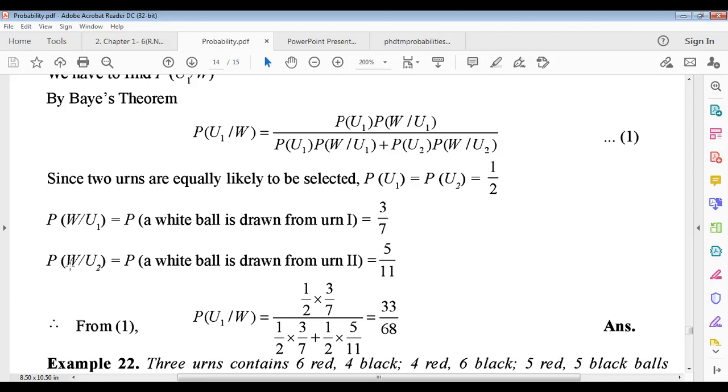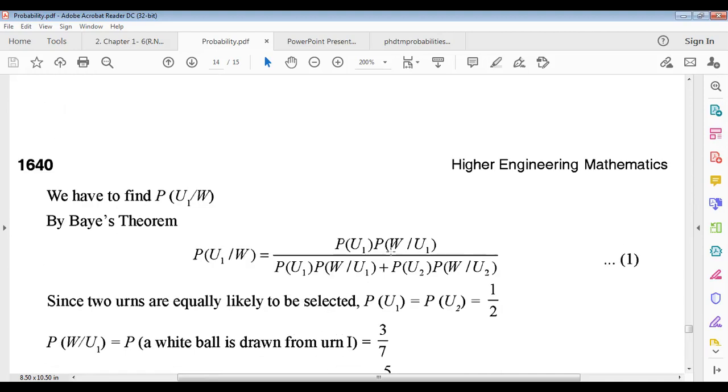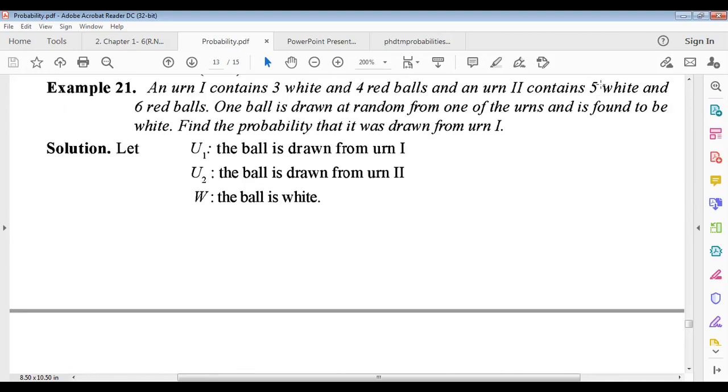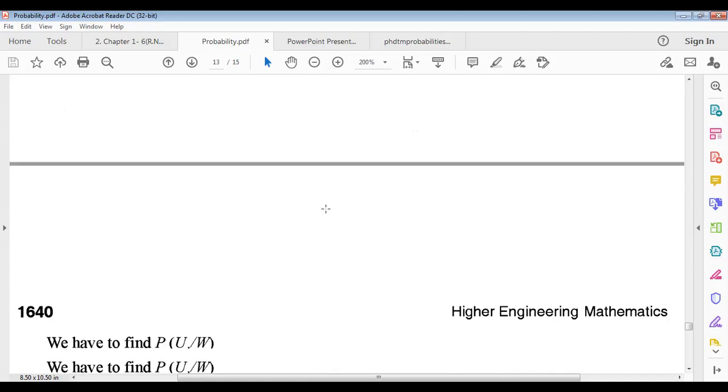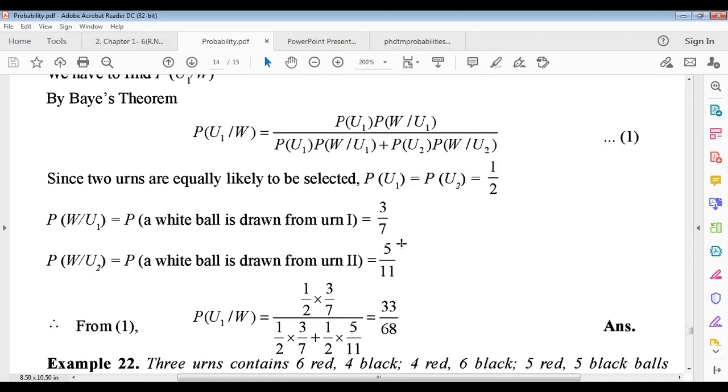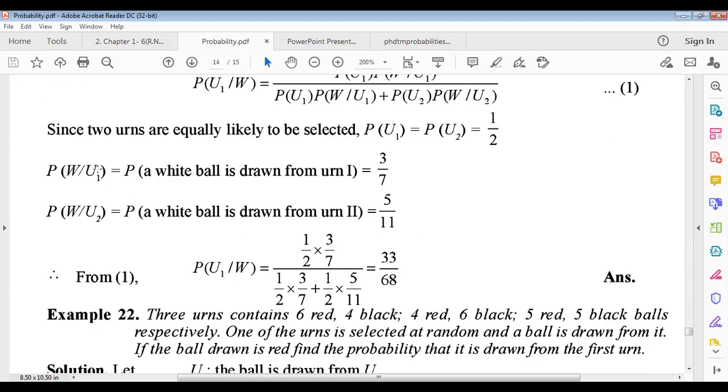Now, what will be the probability of drawing a white ball from the second urn? In the second urn, how many white balls? 5 white balls and 6 red balls. So in the second urn, there are 11 balls in total. This is why the probability of a white ball coming from the second urn will be 5 by 11.